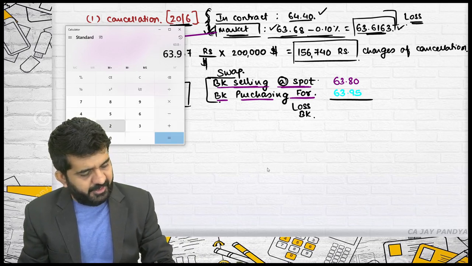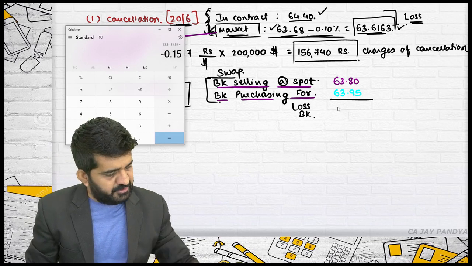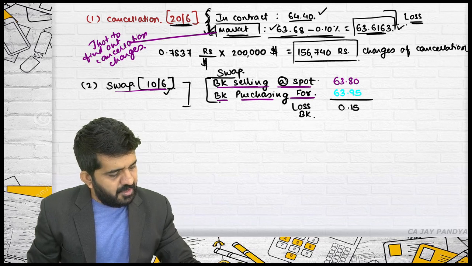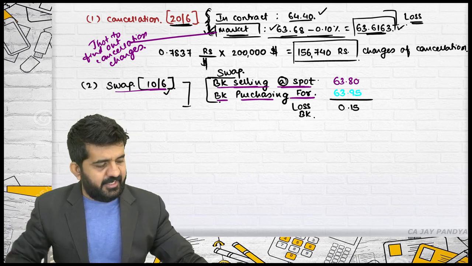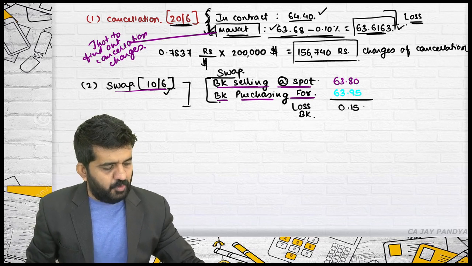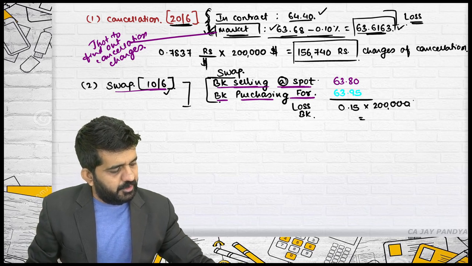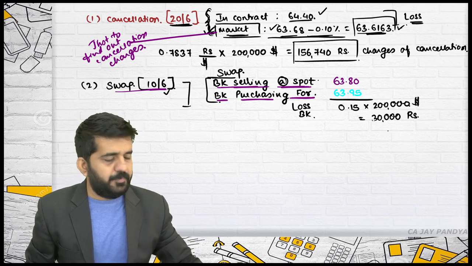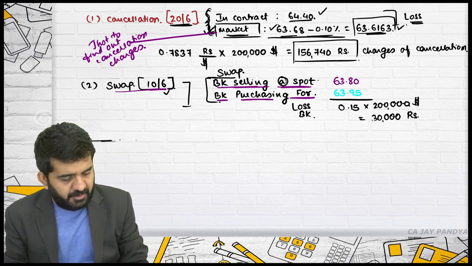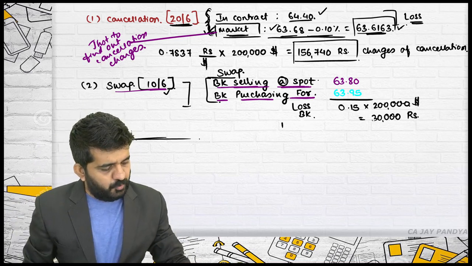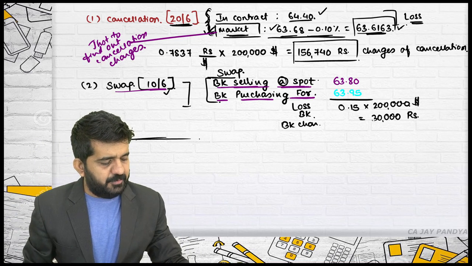minus 63.95, it is 0.15. The bank is purchasing at a higher rate, selling at a lower rate. So there will be a loss to the bank multiplied by 2 lakh dollars, which will be 30,000 rupees. I'll again come to this. In the previous question also I told you, I'll again come to this. This is a swap loss the bank will be charging from the customer.